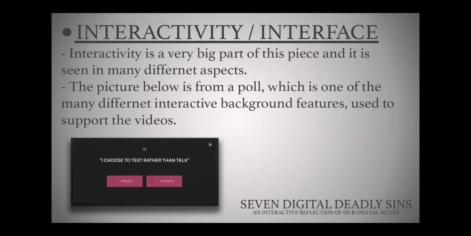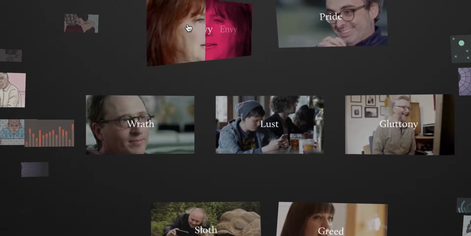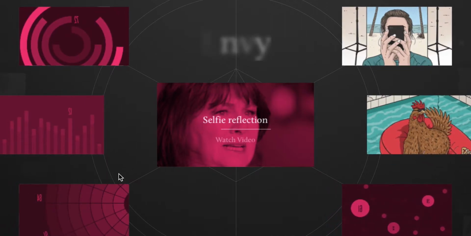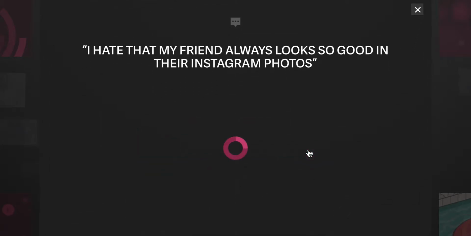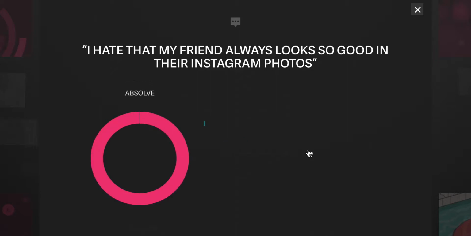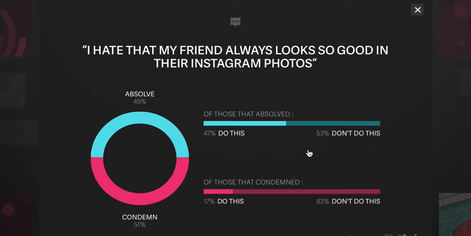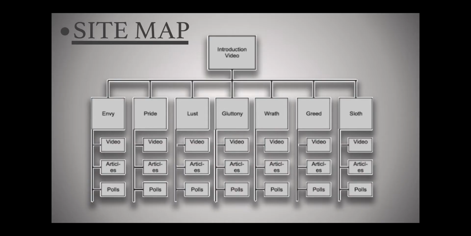The website is very easy to navigate and mildly interactive too. The picture grid design and clearly labeled close button allow the user to navigate between the sins quickly and effortlessly. The interactivity comes into play a little as the user can decide which sins to read about. The peak of interactivity occurs in the polling section of each sin, where the user is faced with a scenario to either condemn or absolve, and from there they will answer whether or not they do that action as well. After answering, the user is shown all overall results from everyone who has been on the website. The simplicity and ease of use on the website makes sense because the content is very straightforward and easy to digest. The simple interface makes for a simple sitemap as well.